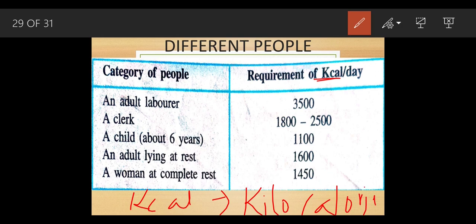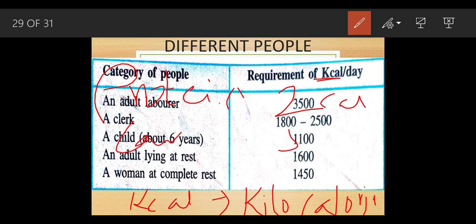Cal means calories. Suppose I am taking a product like Bonvita and I look at the back side of the wrapper, there are some ingredients. In that there are various nutrients like carbohydrates and proteins, and they have been written like this. Suppose this is protein and it has been written 2 cal.